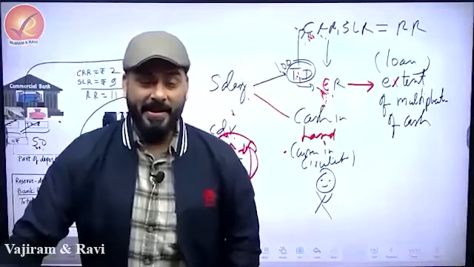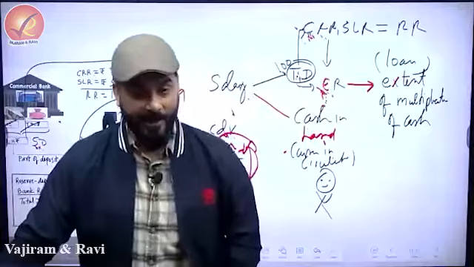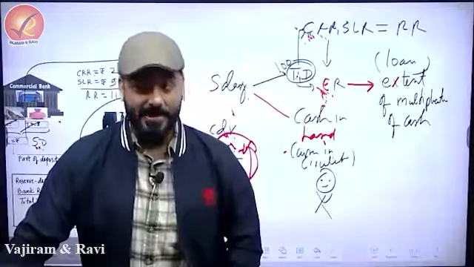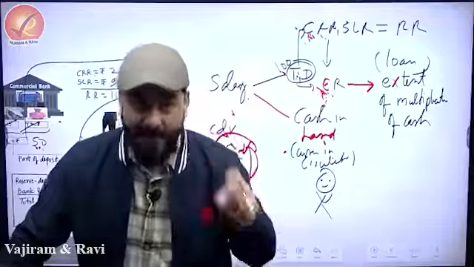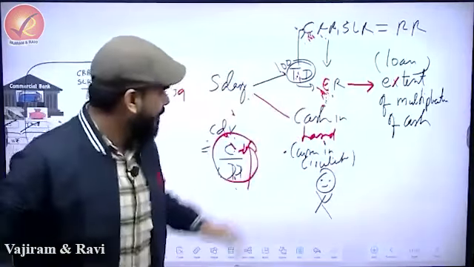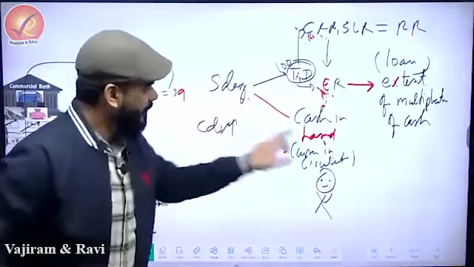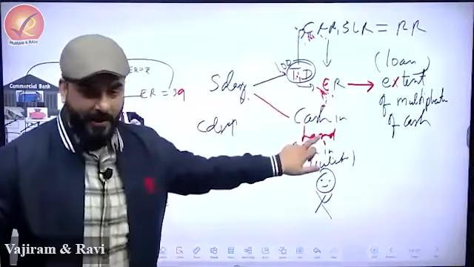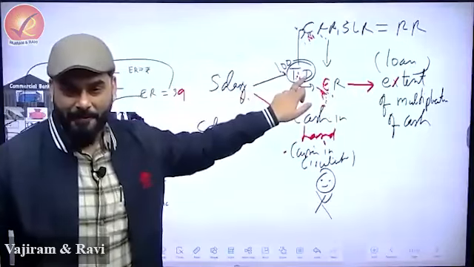So if somebody says that CDR, currency deposit ratio, is high, the interpretation is different. The interpretation is that people's behavior has changed. Now people want to hold more cash. And when you want to hold more cash, cash in hand will increase. Total money, the salary, is fixed. This will increase, this will come down.